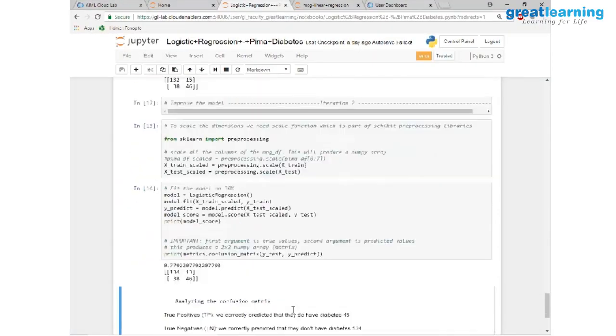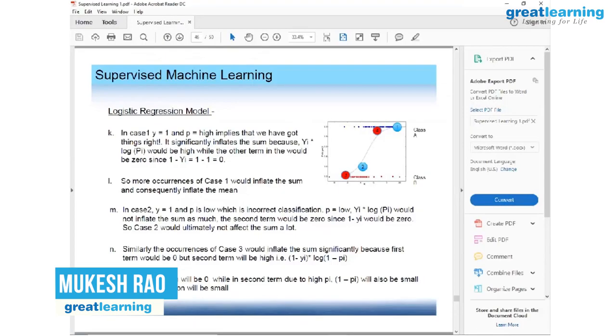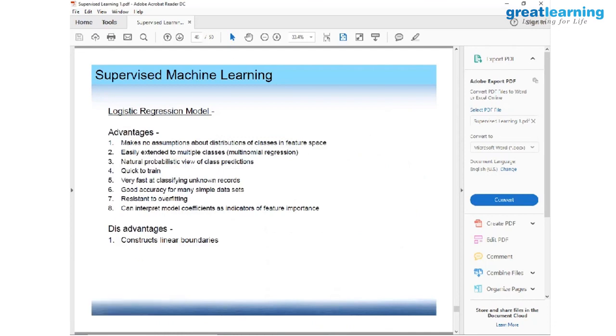A brief introduction to logistic. Keep in mind, logistic model can be used for multi-class classification also. Now I have shown you only binary classification here. You will find these pros and cons about logistic, many other models.